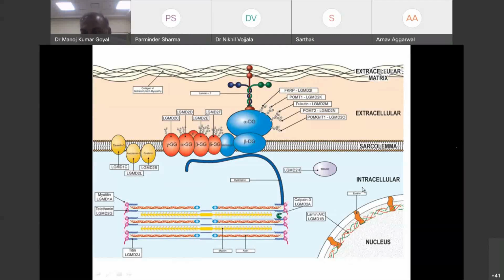nuclear pores, embryonic protein, we get embryodiferous muscular dystrophy. If there is a problem in lamin, we get another form of congenital muscular dystrophy. And if we have a problem in calpain, we get calpainopathy. In India, especially in our part, the commonest limb girdle muscular dystrophies are dysferlinopathy, calpainopathy, and sarcoglycanopathy. We hardly ever see any other. Any other comes means it is a case report.